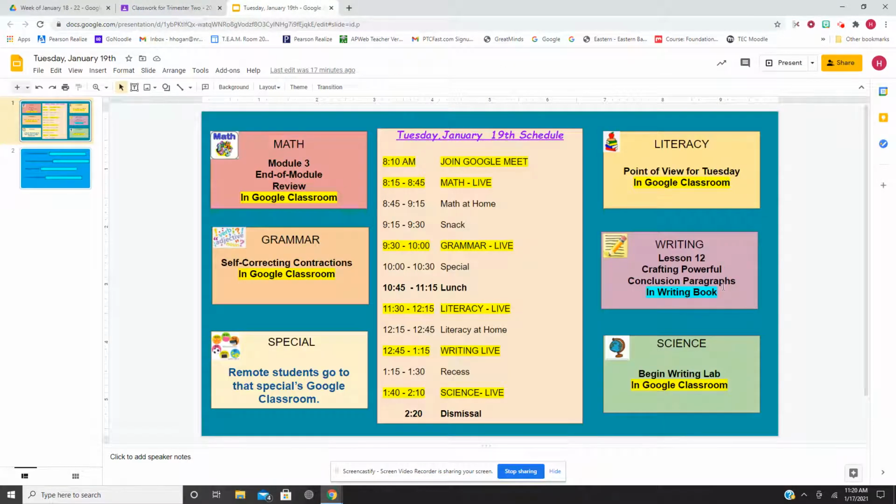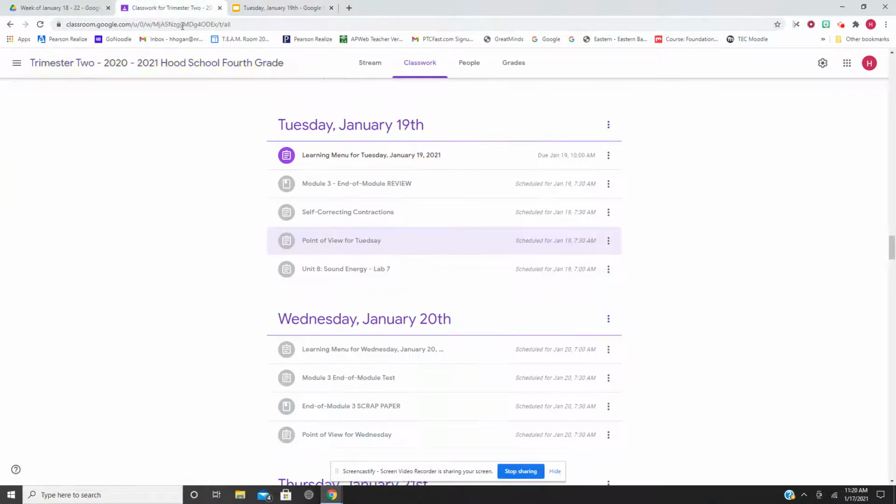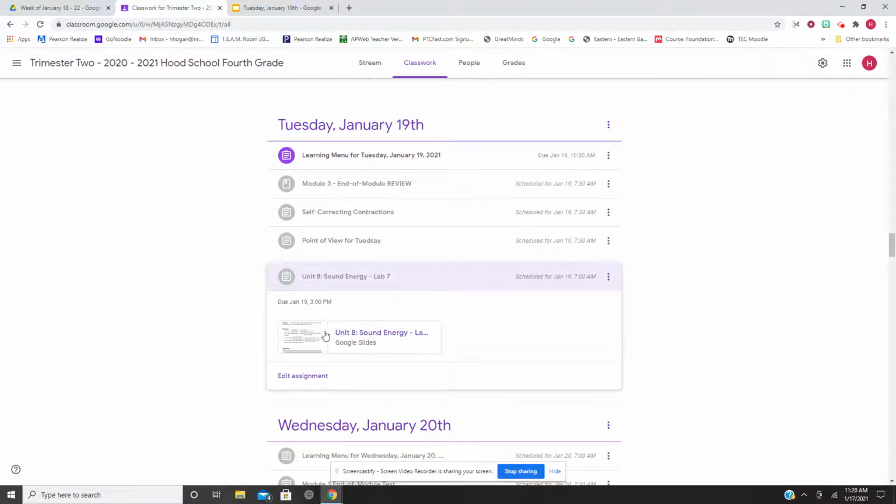That's literacy. For writing, in our writing book, you're going to be crafting powerful conclusion sentences. Not sentences, paragraphs. We've been doing a lot of work with that. So you're going to get to actually write a very powerful conclusion paragraph today. After recess in science, we're going to begin doing a lab for sound.